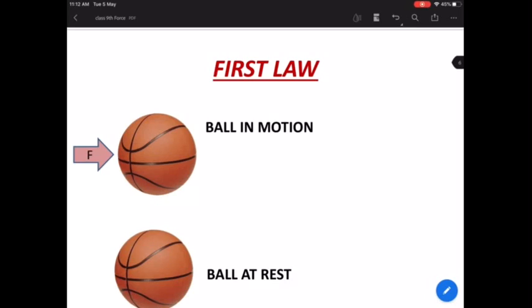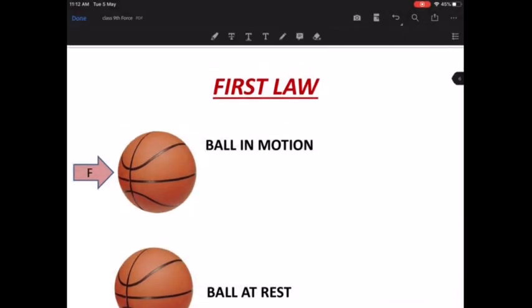Okay. So understand what is the situation here. Suppose in the first case that you see here, this is the ball. If this ball is kept at a position, and if I apply a force, then what is going to happen? Is the ball going to move?